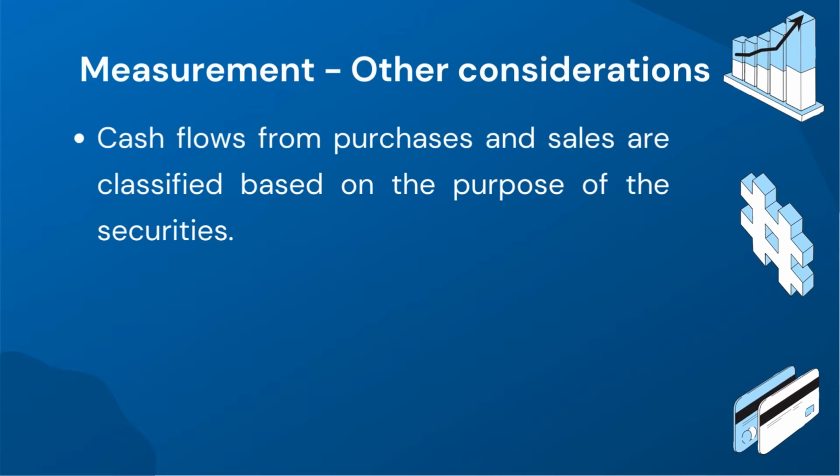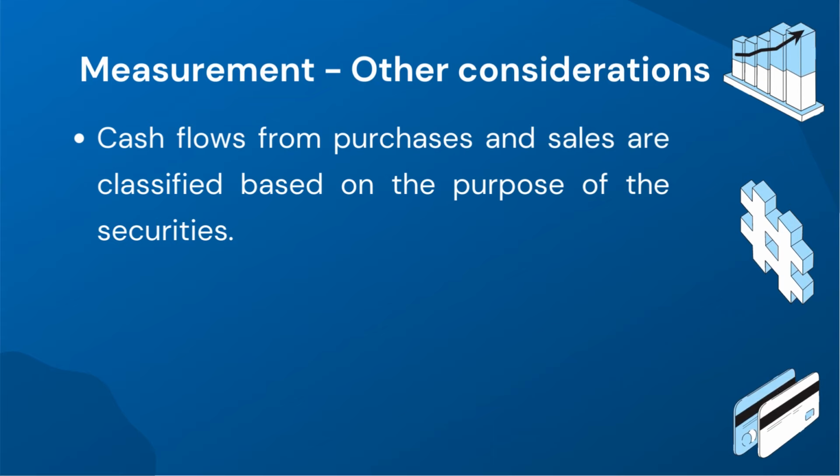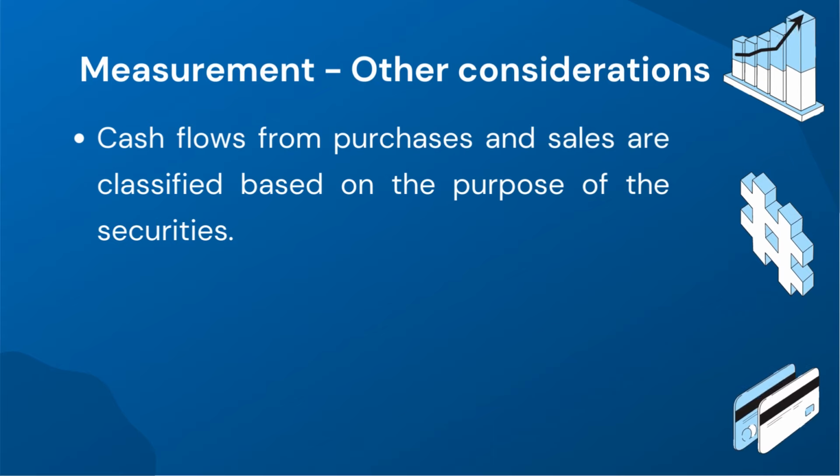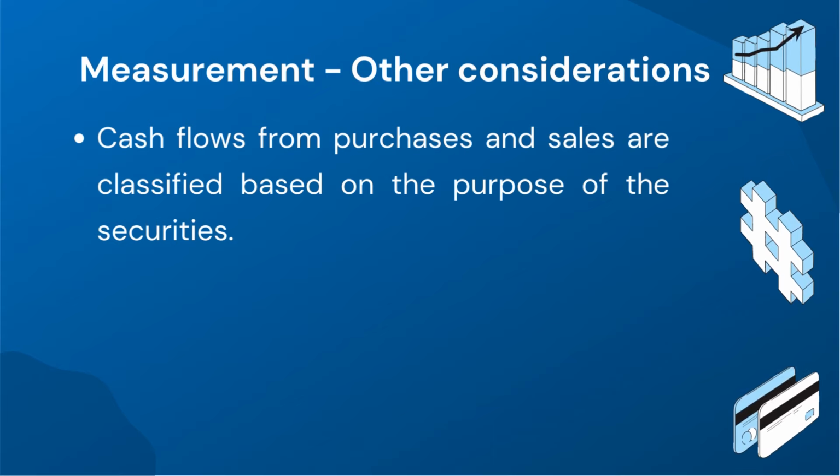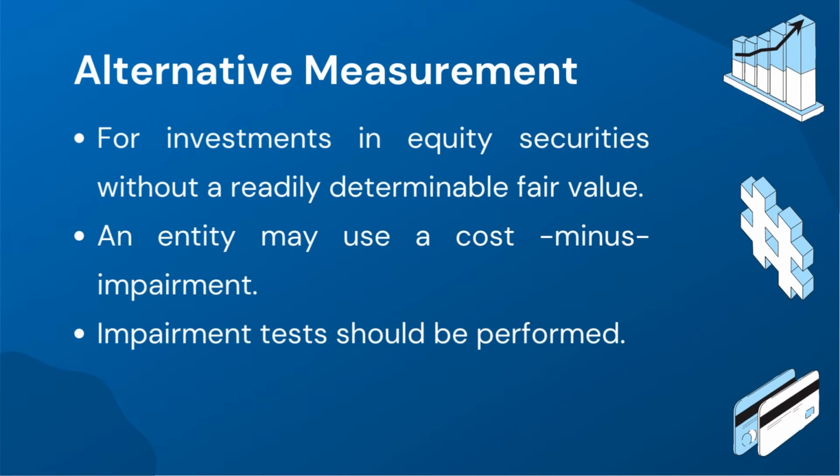Cash flow classification, however, depends on the purpose of the securities. If equity securities investments are made with the intention of actively trading or generating short-term profits, cash flows from purchases and sales are classified as operating activities. And if the investments are made with the intention of long-term holdings, the cash flows from purchases and sales are classified as investing activities. In certain cases, an entity may choose to use a cost-minus-impairment measurement alternative for equity investments